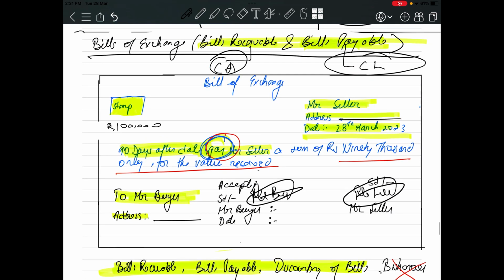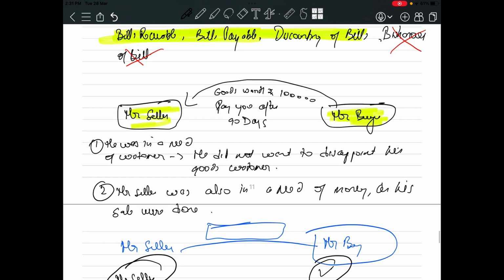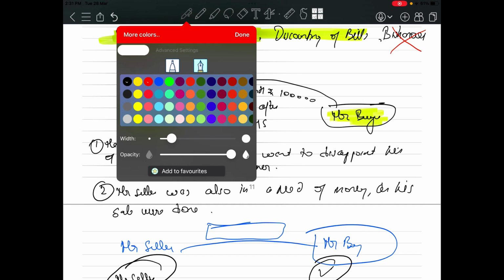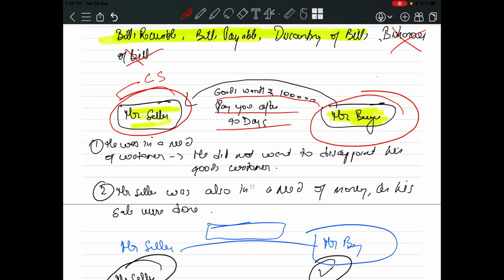Should I repeat? Let me repeat it again. There was a transaction between Mr. Seller and Mr. Buyer, wherein Mr. Buyer purchased goods worth rupees 1 lakh from Mr. Seller and agreed to pay the amount after 90 days. Credit sales: from the point of view of Mr. Seller, it will be a credit sale, and from the point of view of Mr. Buyer, it will be a credit purchase.